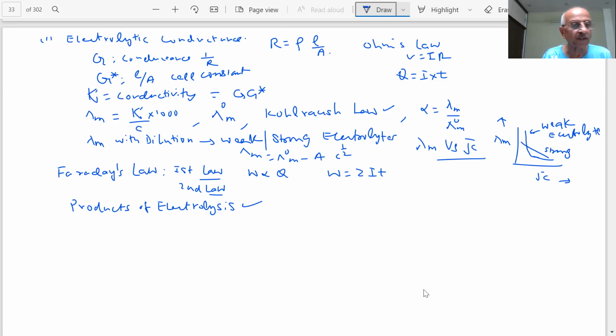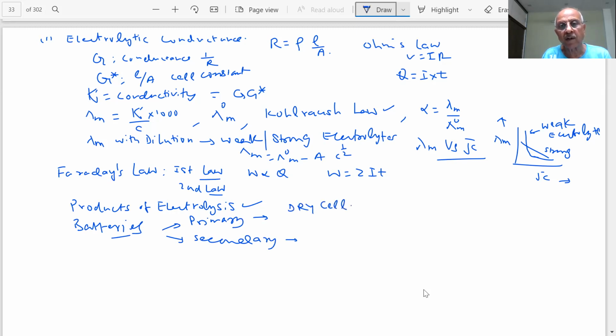And then we were discussing batteries, students, primary and secondary batteries. What is the difference between the two? Primary batteries: you talked of the dry cell, and you talked of the very important lead storage battery.